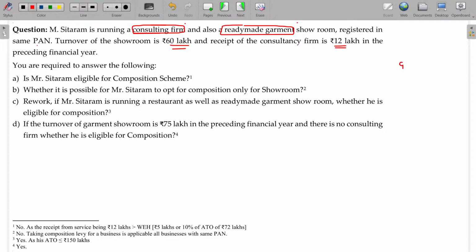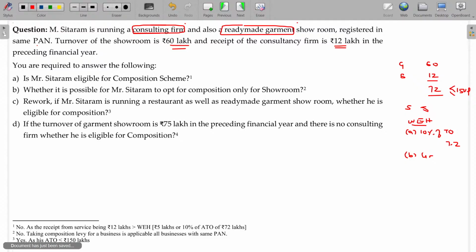So, supply of goods and services. Supply of goods being 60, supply of services being 12, overall 72. The first condition is okay. And services should be less than or equivalent to what? Whichever is higher of A, 10% of total turnover, 7.2 lakhs, and B, the limit which is 5 lakhs.